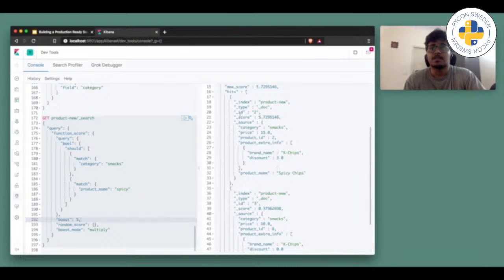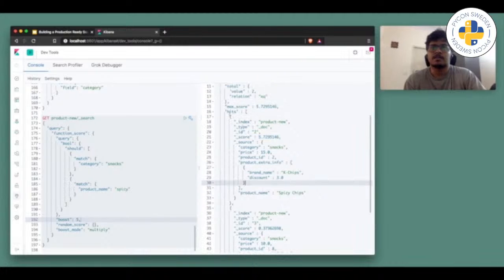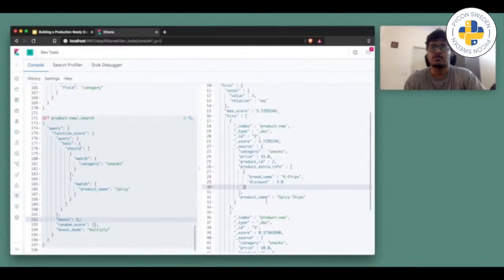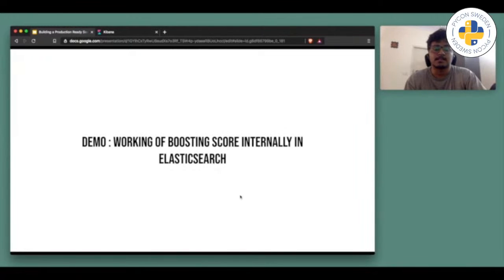But as you can see, comparing this product score and this product score, it's simply clear that this product score has been boosted here. You can see if the user searches for a particular thing, how the results will be getting to him, and the closest one will be on the top. Yeah, this is pretty much about boosting a specific product in Elasticsearch.